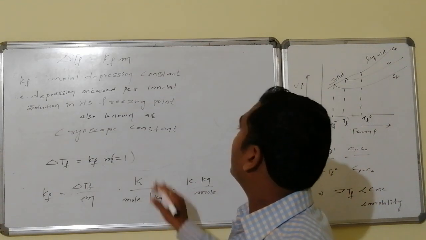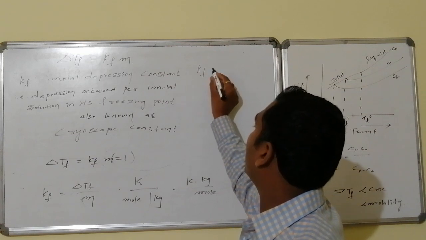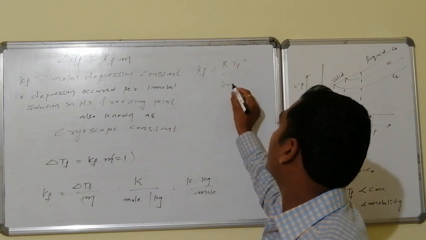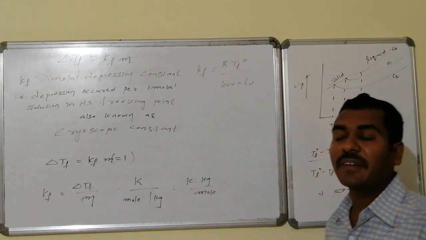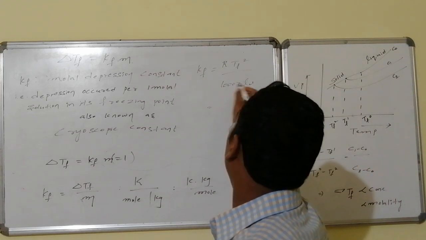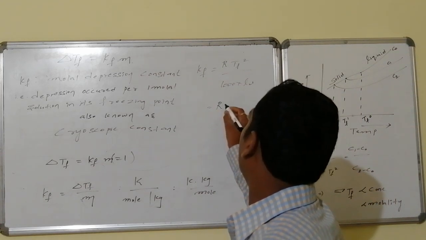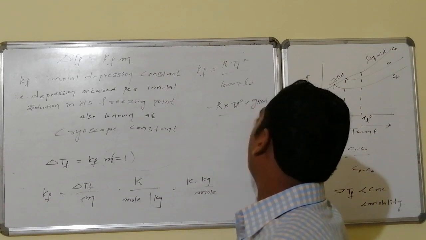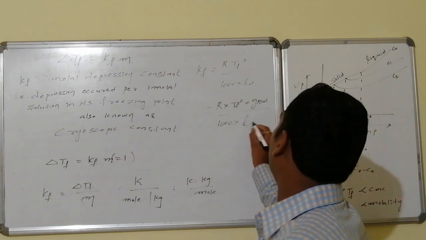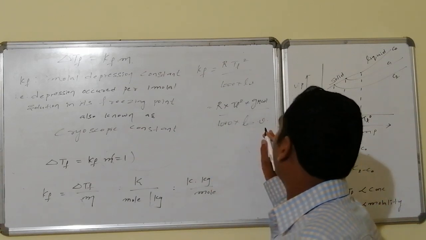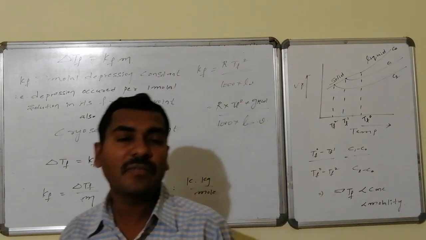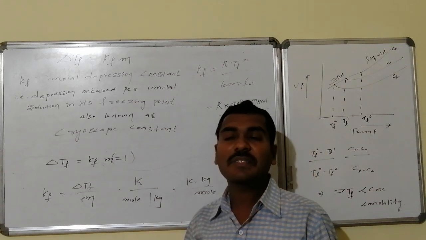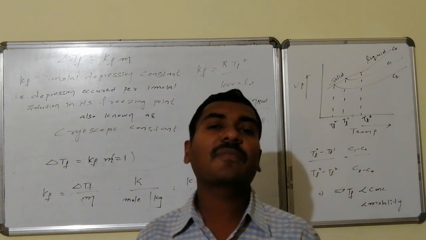Similarly, regarding the factors that can affect Kf, Kf is equal to R Tf square by 1000 into L. If I rewrite this in terms of molar latent heat of fusion, it is R Tf square into gram molecular weight in grams divided by 1000 into latent heat of fusion, the latent heat of melting, for 1 mole of substance. Thus, this Kf depends on the nature of the substance. There is no other factor that can influence Kf.